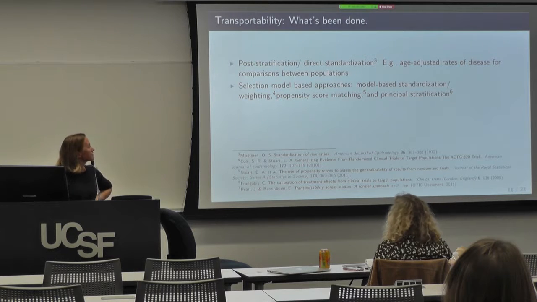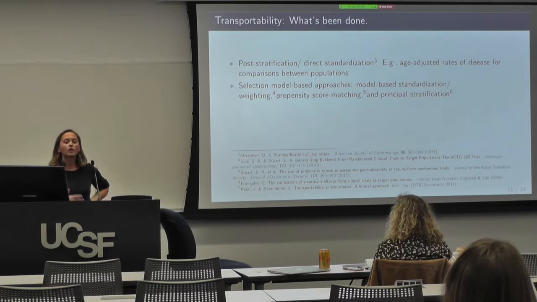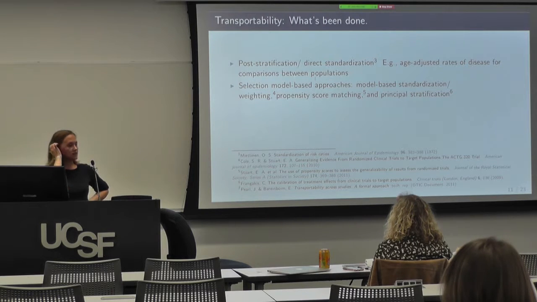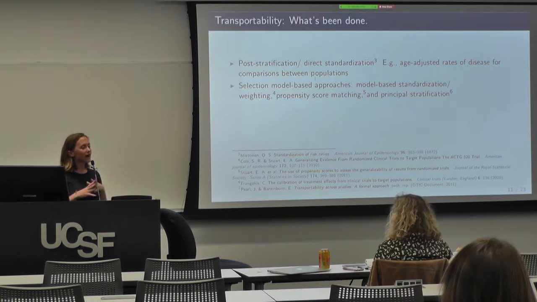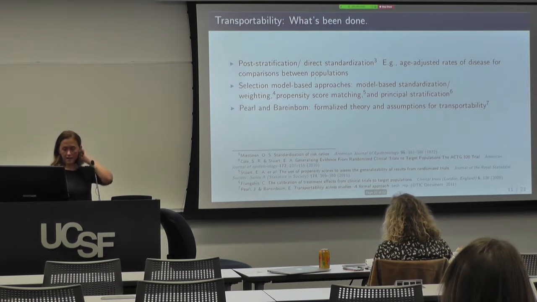There are also some selection model-based approaches, like model-based standardization, weighting, propensity score matching, principal stratification. Those are a little bit newer, and they allow us to now standardize based on a whole high-dimensional vector of covariates, continuous covariates, things of that nature. And then Pearl and Bareinboim just pretty recently formalized the theory and assumptions underlying transportability.